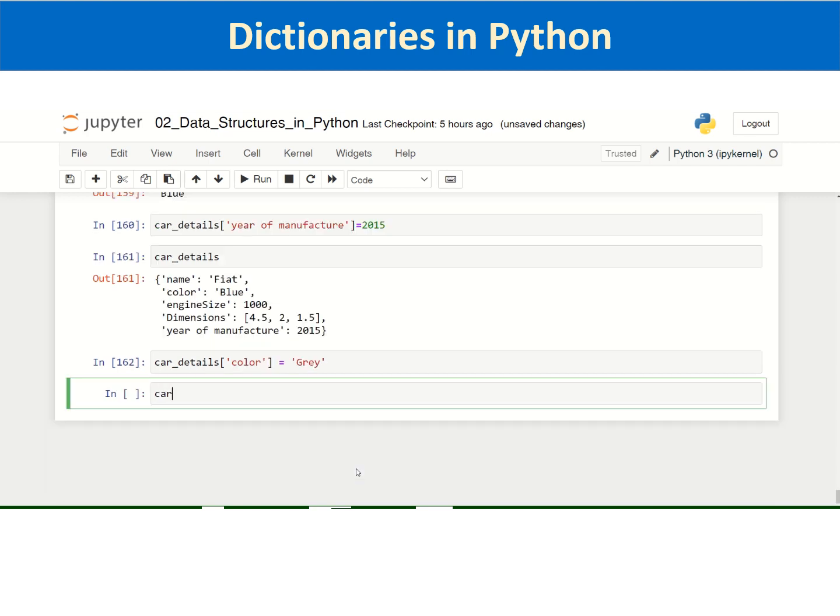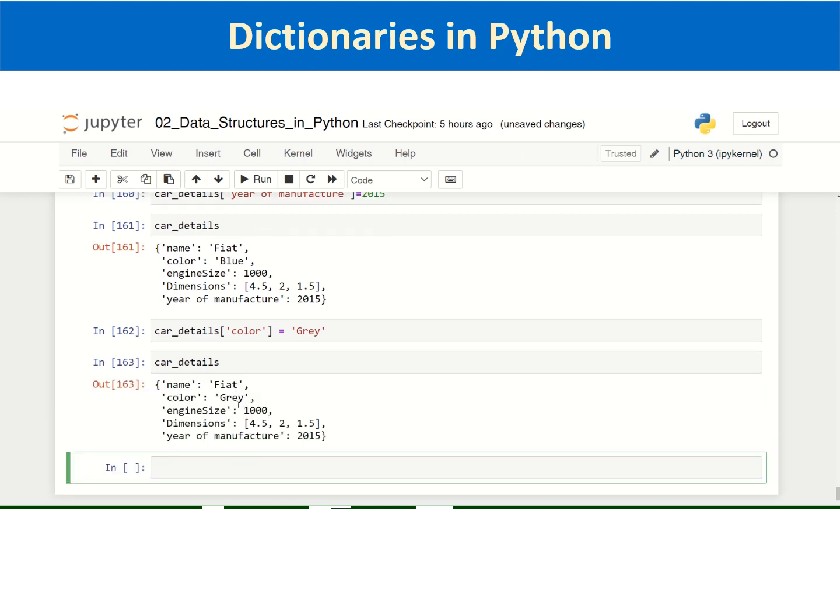Then if I print the car details dictionary, you can see that the color in the dictionary has been changed from blue to gray. The value associated with the key color has been overwritten. So the last value which has been passed will be retained.